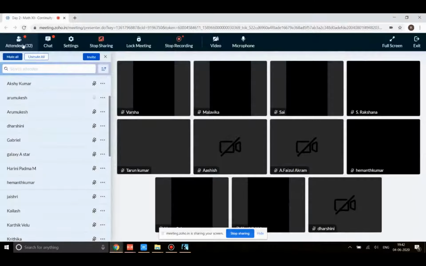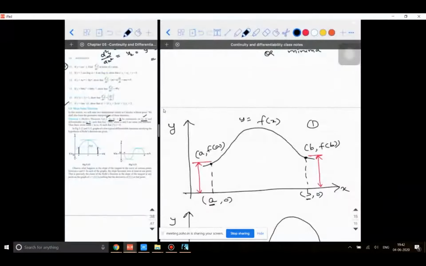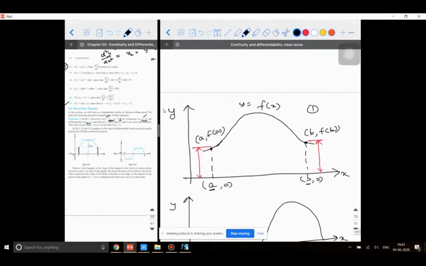So if this kind of a condition is existing, then what are the points to be satisfied? It has to be continuous in this interval. Yes, it is continuous, there is no break. It should be differentiable in the open interval a to b. For that to happen, the function should keep going in one direction and it should come down in the other direction. That's what we call increasing and decreasing, which we'll see in the next chapter. As of now, accept that the function is differentiable in the open interval, that is right of a and left of b.